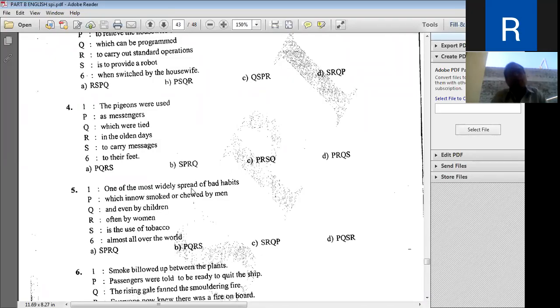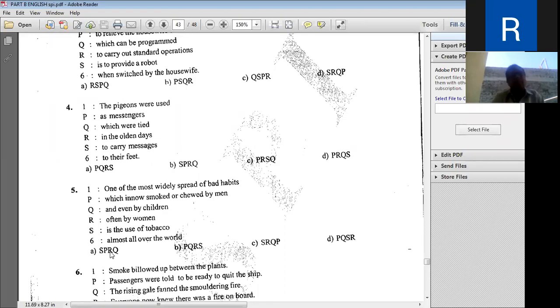One of the most widely spread of bad habits is the use of tobacco, which is now smoked or chewed by men, often by women, and even by the children, almost all over the world. So the correct combination is this, SPRQ.